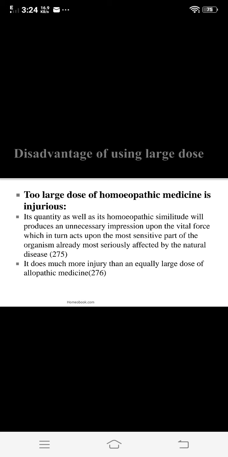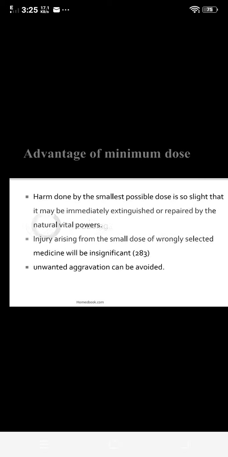So this causes a more severe effect than the natural disease if we use large doses in homeopathy. It does much more injury than an equally large dose of allopathic medicines. So these are the disadvantages of using a large dose.